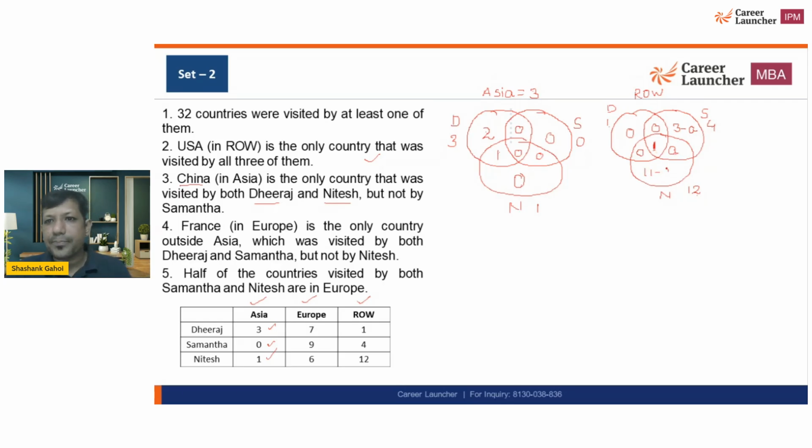11 minus A. ठीक है, now what are the total number of countries in ROW? That is going to be, मैं बोलूंगा इसका पूरा का पूरा सम तो 4 आ रहा है, 4 plus 11 minus A, that is going to be 15 minus A, and that is the total number of countries I am getting in ROW। ठीक है, अब आ जाते हैं हम